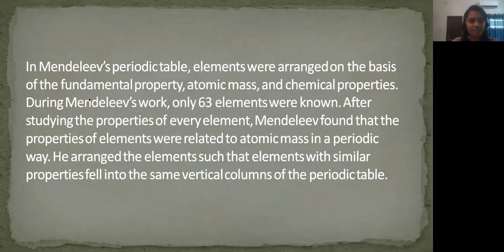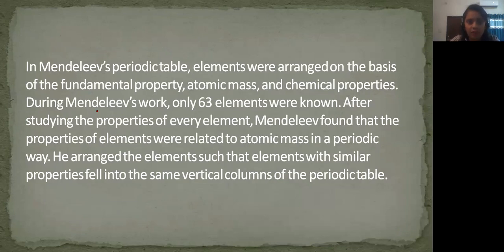Now, in Mendeleev's periodic table, elements were arranged on the basis of fundamental properties: atomic masses and chemical properties. We will read about these three things further ahead in these slides.